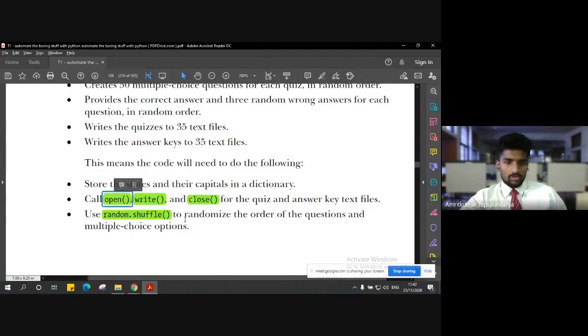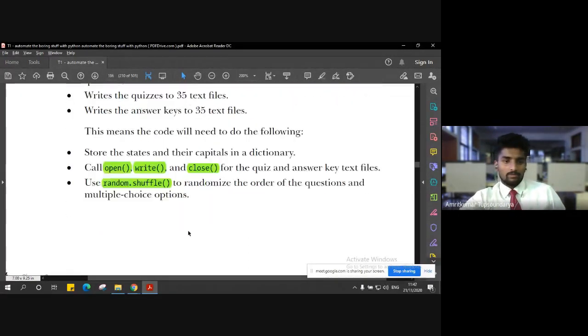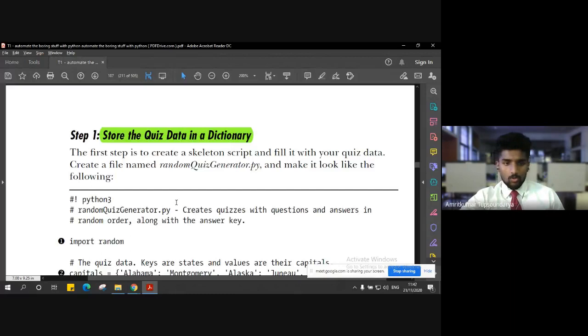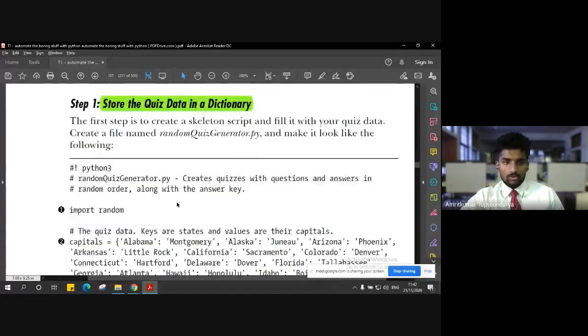We are going to make use of the open function, the write function, the close function, as we have seen in the previous example. And another important aspect is that we are going to make use of a method called random shuffle, which, as the name suggests, is going to randomly shuffle the content inside it, let it be questions or your multiple choice options. It is going to simply shuffle randomly. Right. So I'll just give you the blueprint of how this can be done, and as the code is available, you can try it for your own example.